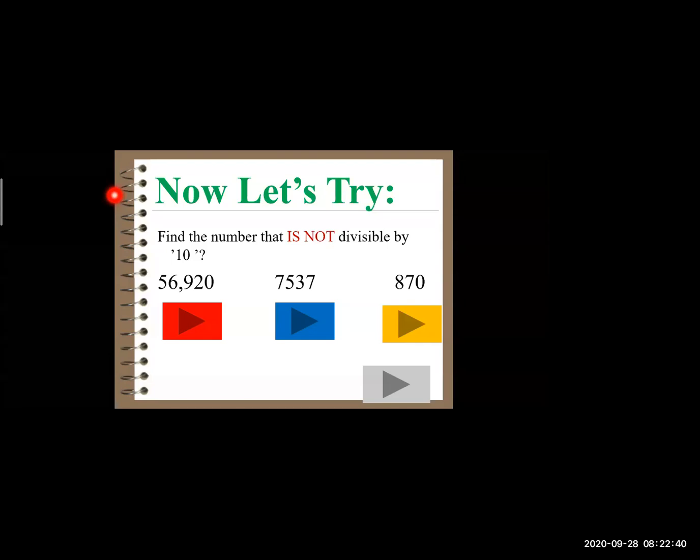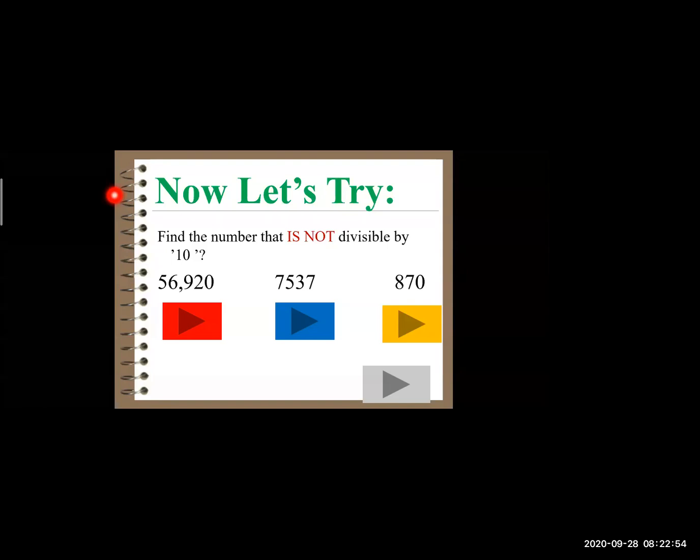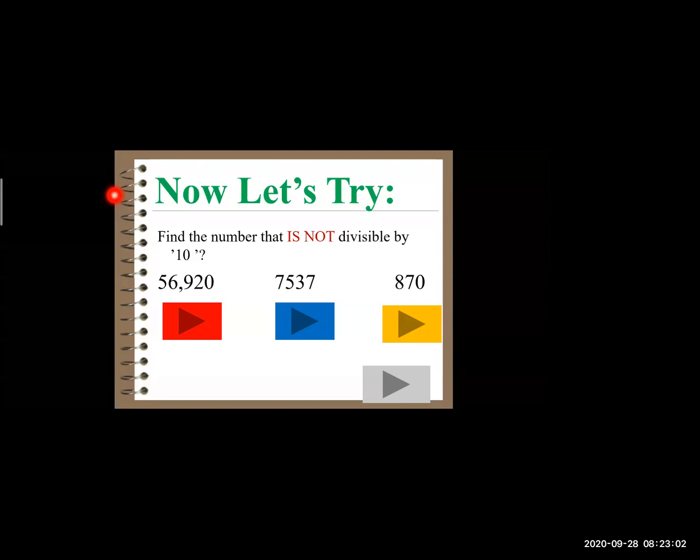So this time we have three numbers on the slides. They are 56,920. The second one is 7,537, and the third one is 870. Now my question to you is: which number in the following three is not divisible by 10? 7,537. Yes, it is 7,537.